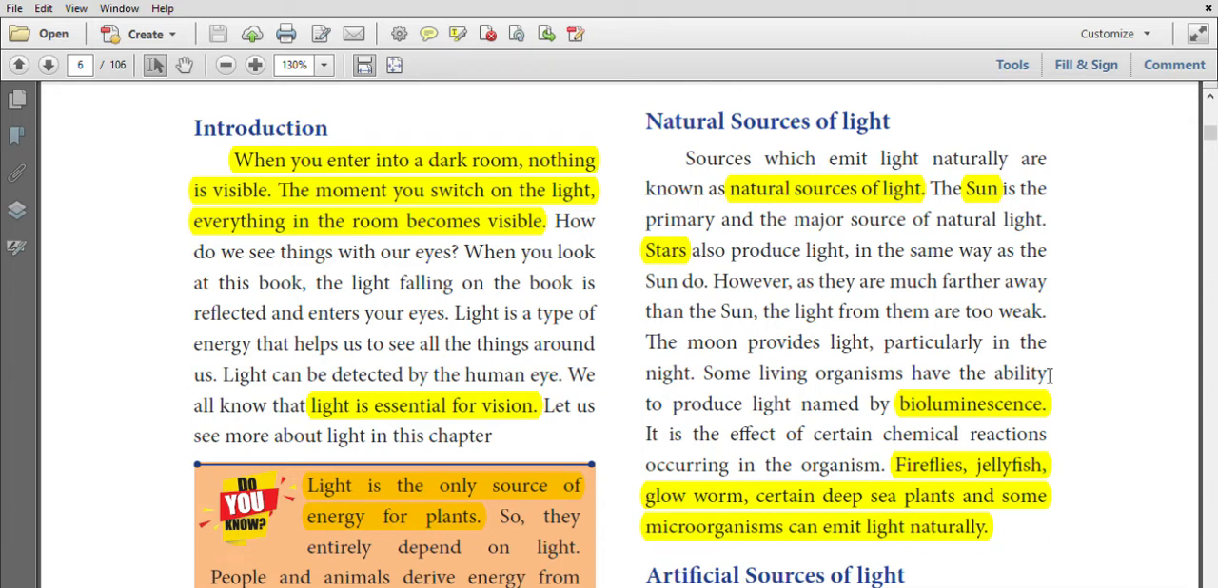Some of the animals produce light. Those animals are called bioluminescent animals. Examples for bioluminescence are fireflies, jellyfish, glowworm, certain deep sea plants and some microorganisms that can emit light naturally.